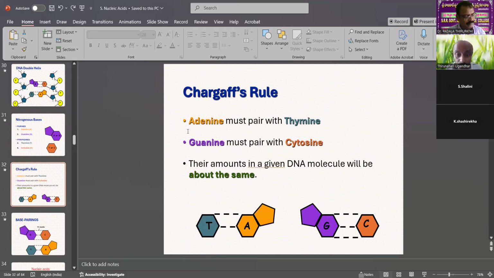Their amounts in a given DNA molecule will be about the same. That is, the amount of each purine or pyrimidine is equal: thymine, adenine, guanine, cytosine. Chargaff's rule is important for understanding DNA structure. The scientists Watson and Crick used these base rules to prepare the structure of DNA.